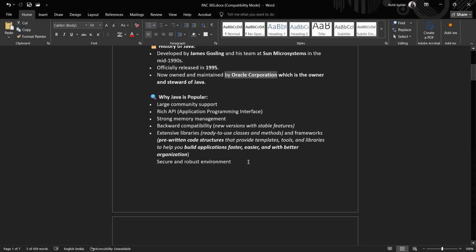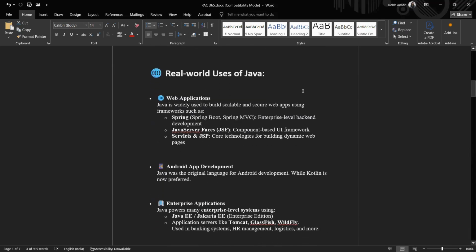It's provided for security. It's secure. No one can intervene in a Java code, and it is robust. It has very high and capable memory management systems. Now, coming to the real world uses of Java. Every day we are using Java, so this comes to the real world uses of Java.